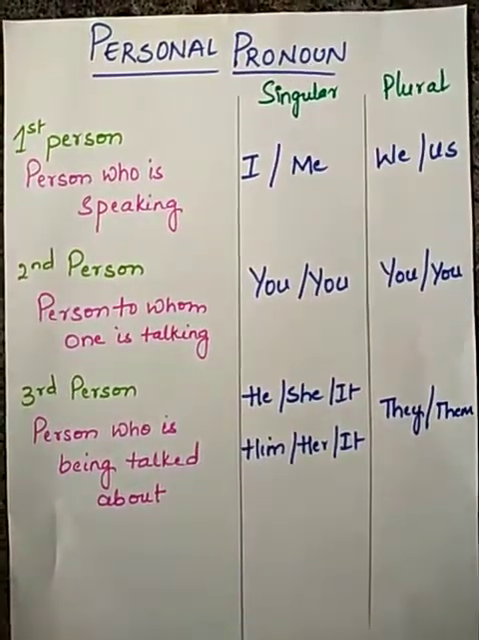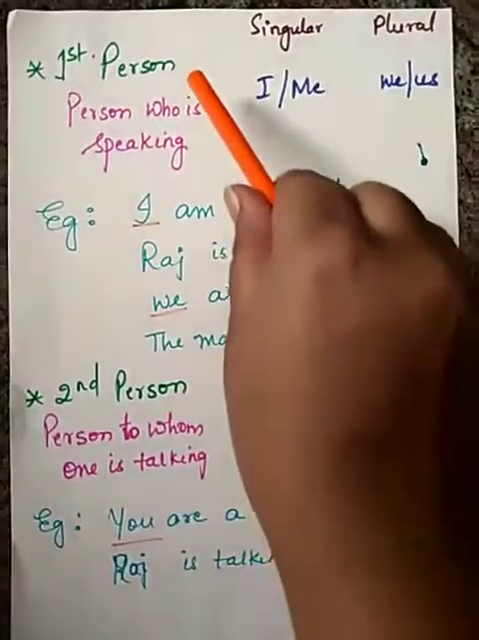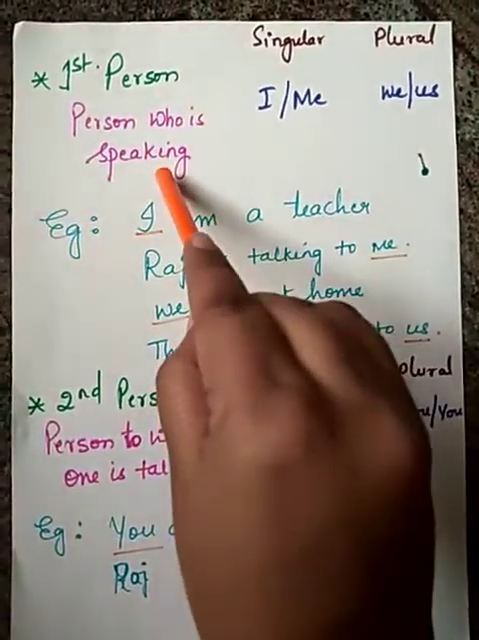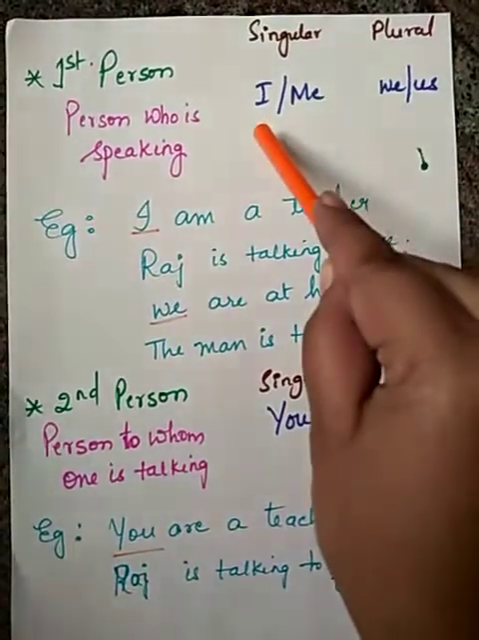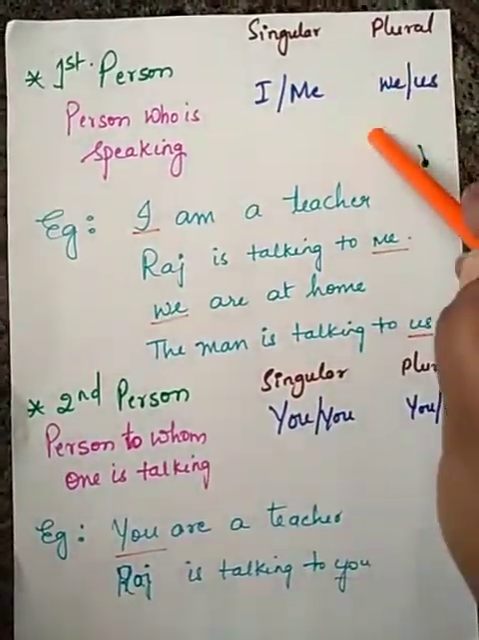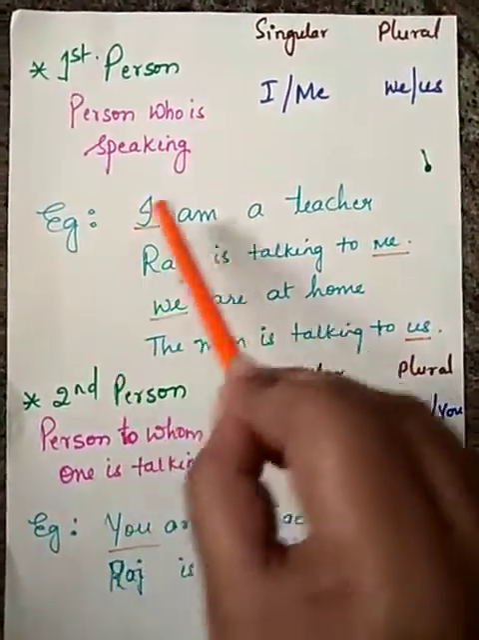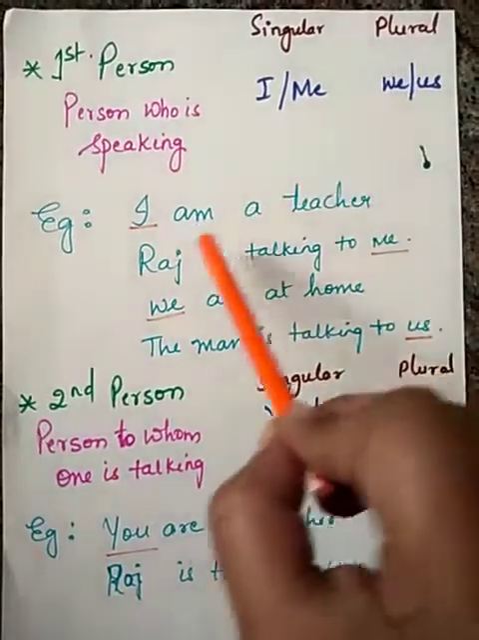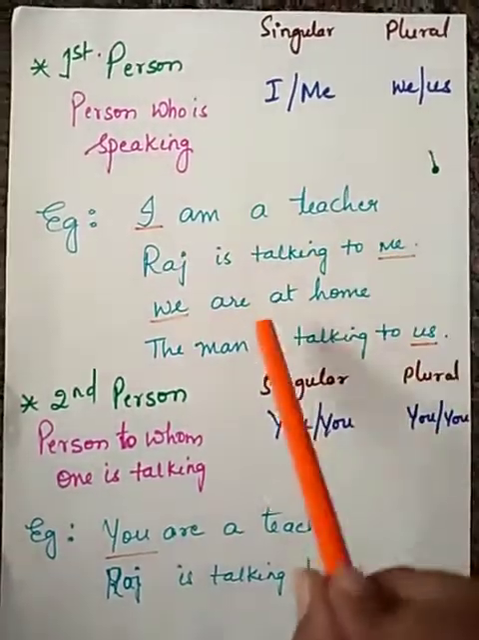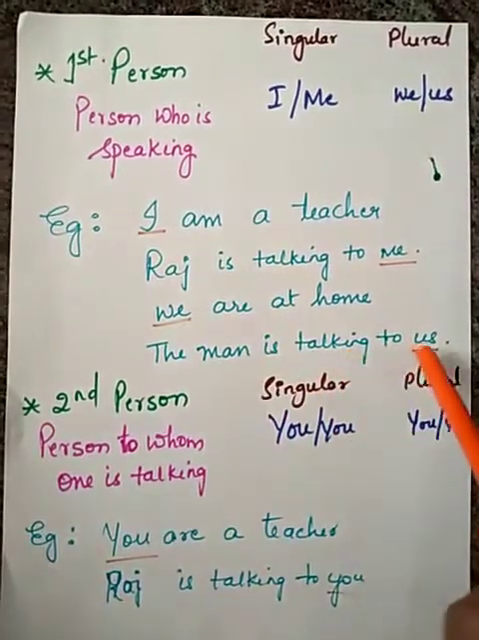Understood? So let us see examples of this. In the first person, the person who is speaking. In the singular, that is I, me: subject, object. Plural, we and us: subject and object. In the examples: I am a teacher. Raj is talking to me. We are at home. The man is talking to us.